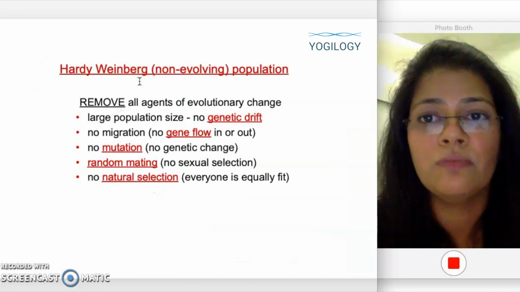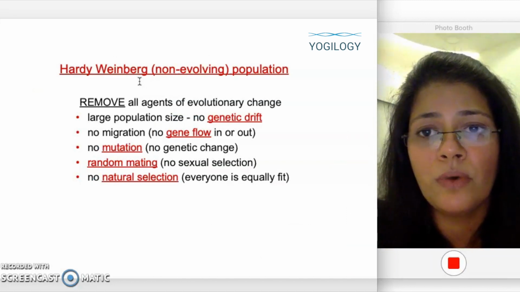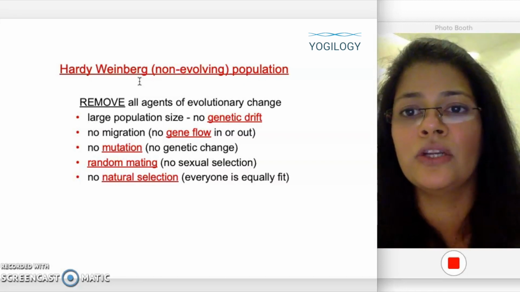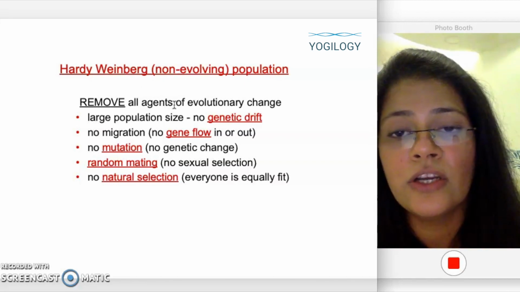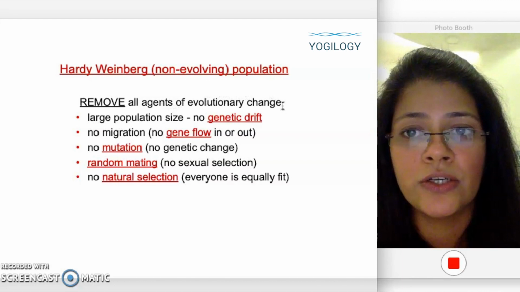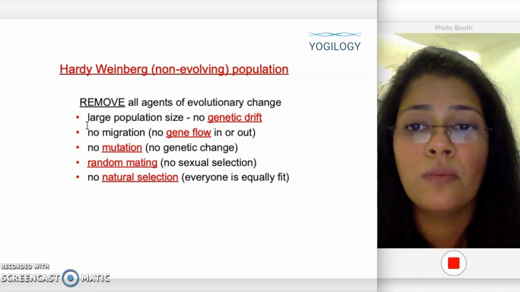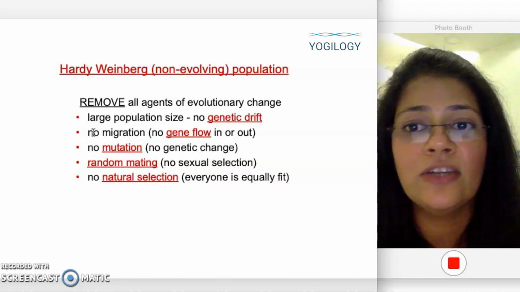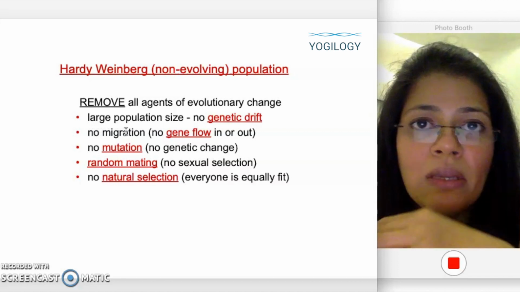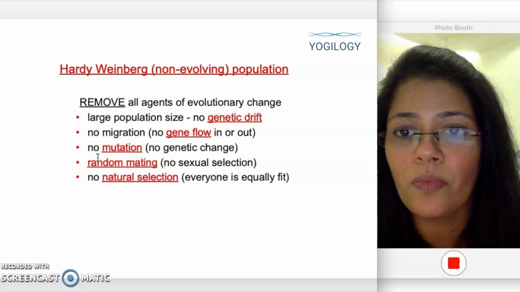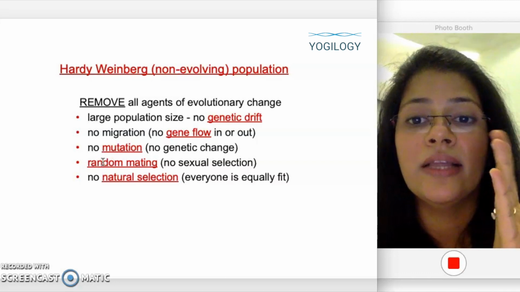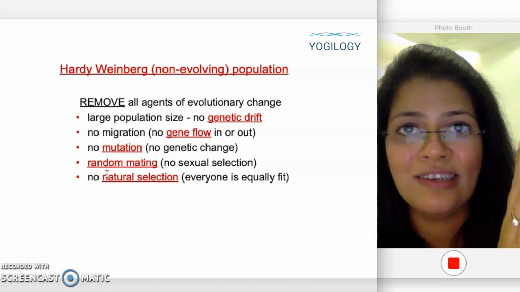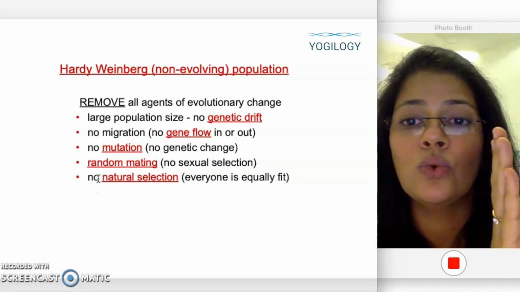So Hardy-Weinberg's equilibrium, or population. What are the criteria for a population to be called a Hardy-Weinberg population? We have to remove all these agents of evolutionary change that we just considered. First of all, the population should be large, so there shouldn't be any genetic drift occurring. Second, no migration, no immigration, no emigration of species, no mutation. Then there should be random mating, that is, no sexual selection, and last is no natural selection.